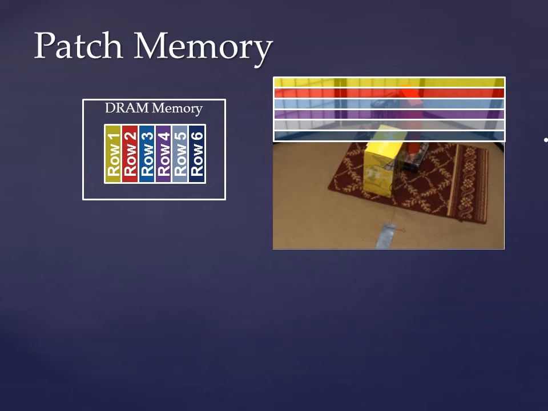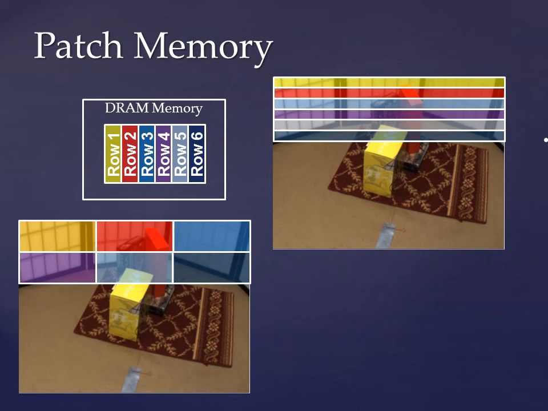Given the memory access pattern, we come up with the idea of patch memory, in which an area of data is stored in memory. Now as long as the size of the window is appropriate, only 4 rows of memory will be accessed at maximum, which will significantly shorten the memory access time.